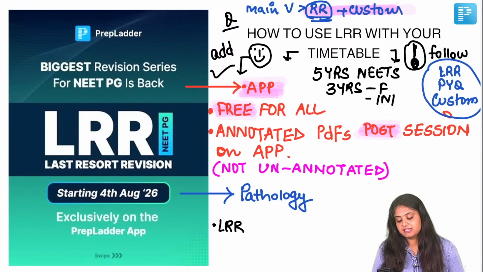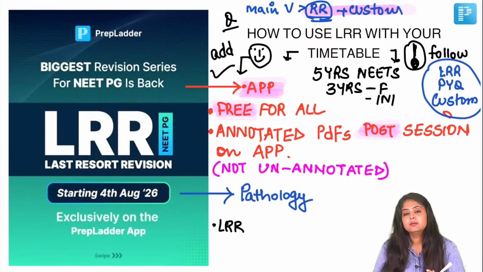All those previous lab 2, please don't ask me again and again, because the chat becomes difficult to read. I think I've answered that multiple times. Previous LRR students, previous lab 2 students, you can stick to it. And I think I've said it 10 times. I'll say it one more time, that yes, it is free and it's on the app.